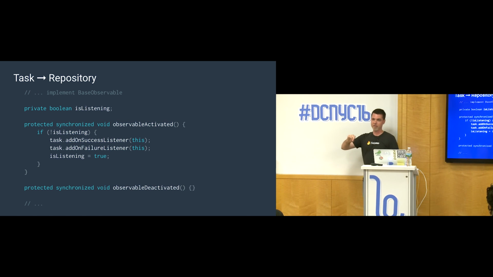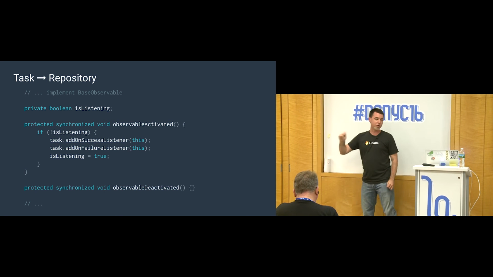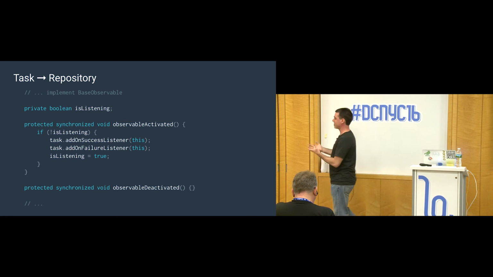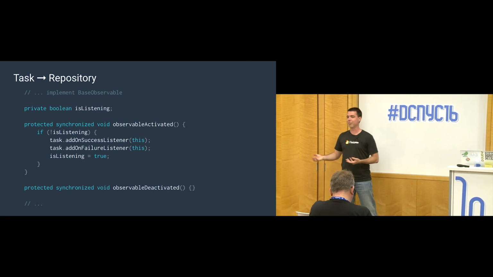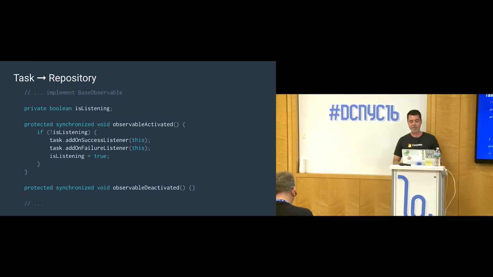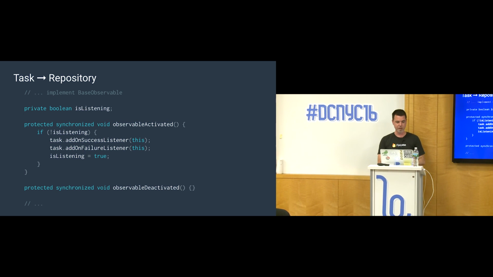And then if the last updatable is ever removed, that will trigger observableDeactivated. But there's nothing we can do. We can't remove a listener from a task. It just doesn't provide that. So we don't implement it. So there's some caveats here about that, which I will go over later.